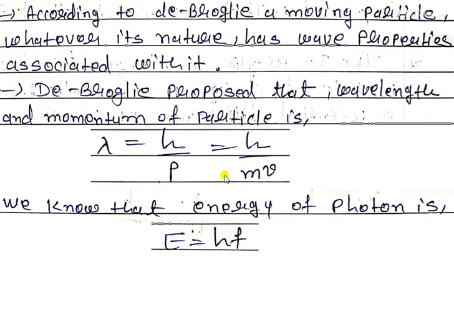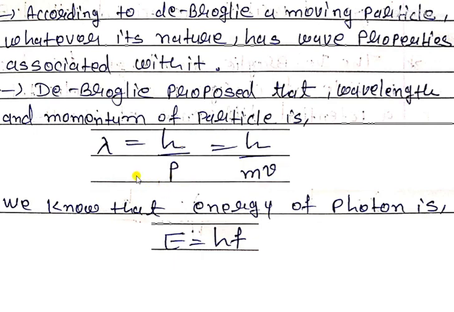If we consider any single particle with energy E is equal to hf, that particular particle also behaves as a wave, so it has some lambda also. This is the basic fundamental idea of the de Broglie hypothesis. The equation is simple: lambda is equal to h upon p, where h is the Planck constant and p is the momentum of the particle.